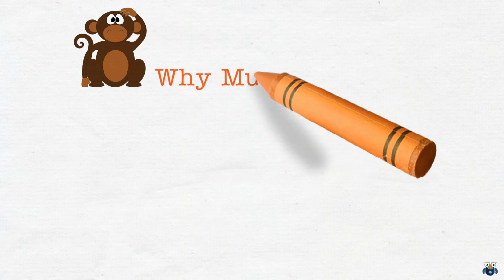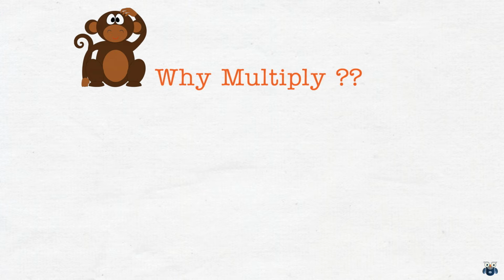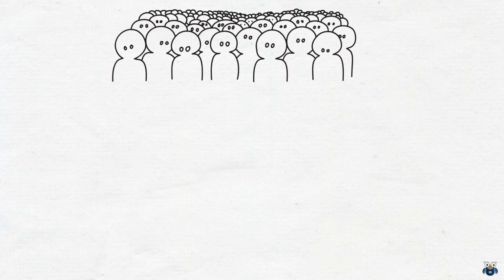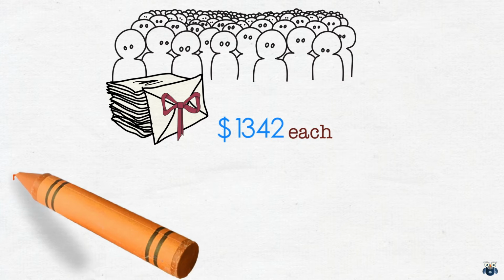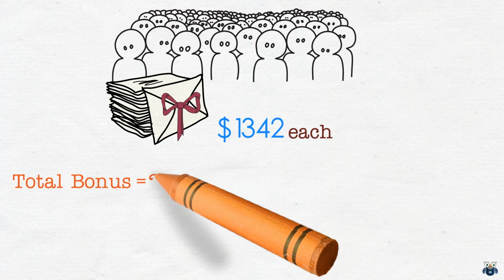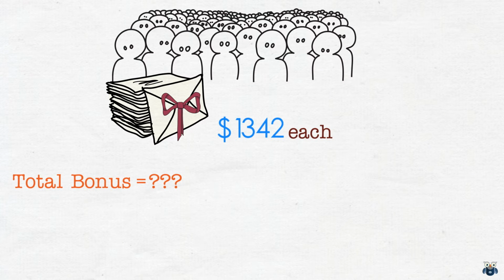But the above example did not really demonstrate the power of multiplication. So let's look at another example. The top 100 performers of company X got a bonus of $1,342 each. What is the total bonus amount paid by the company?